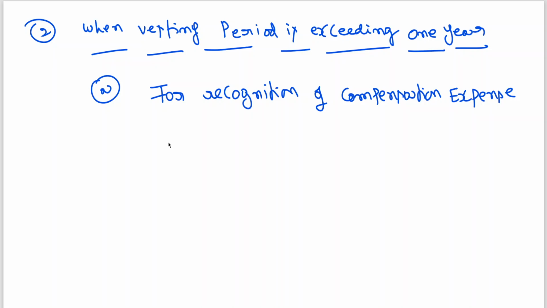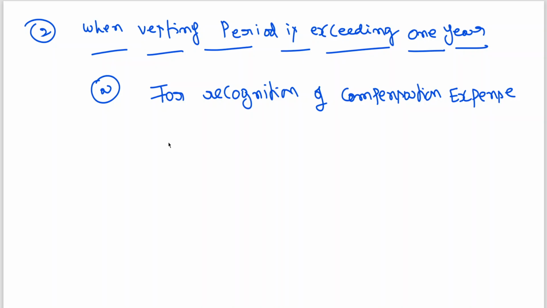Then we have written the entry P&L account debit to employee compensation expense. The reason is that the vesting period is within 1 year, so directly we transfer the expense to profit and loss account, and the employee compensation expense is closed.